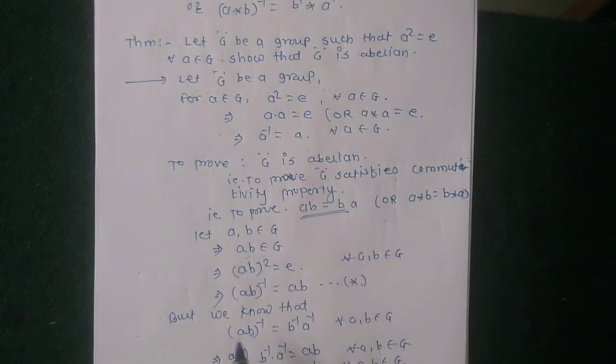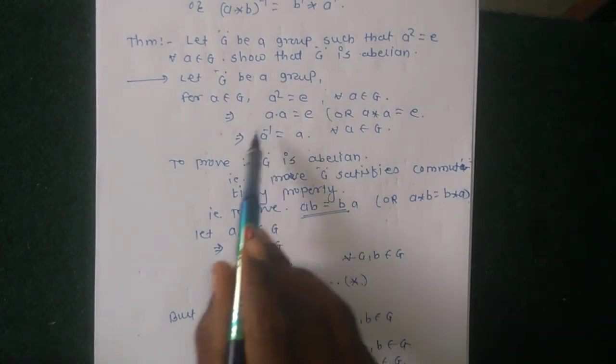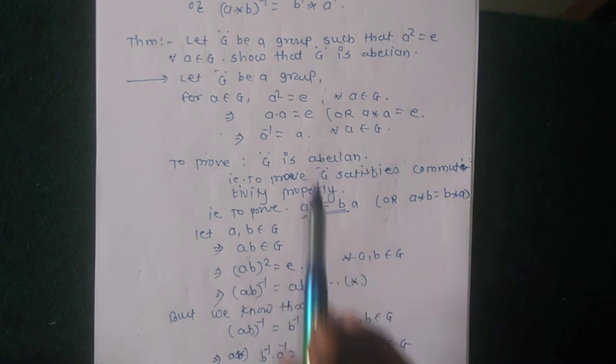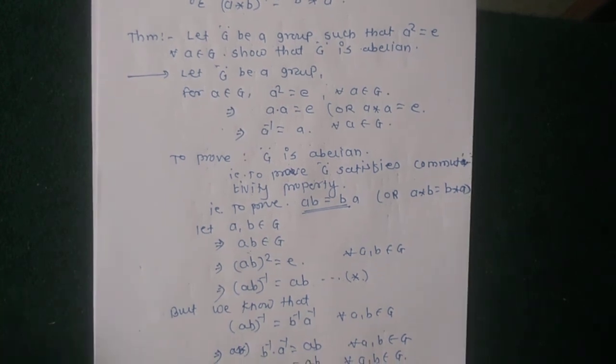But we know that in a previous theorem we also proved the inverse of ab is b inverse a inverse. Putting this value in the given equation star, b inverse into a inverse equal to ab. But the value of a inverse is a and the value of b inverse is b. Therefore ba equal to ab. G satisfies the commutative property. Therefore G is abelian.